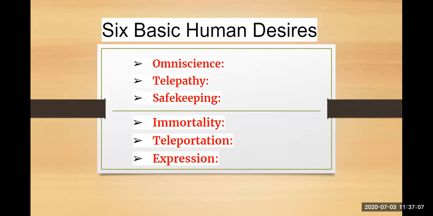When I talk about telepathy, it is the desire for human connection. Safekeeping refers to protecting and being protected. Immortality refers to being healthy and vital. Teleportation refers to moving freely without any physical constraints. And last is expression, that is, you can create, you can make and you can play. So the desire to do anything, that is your expression.